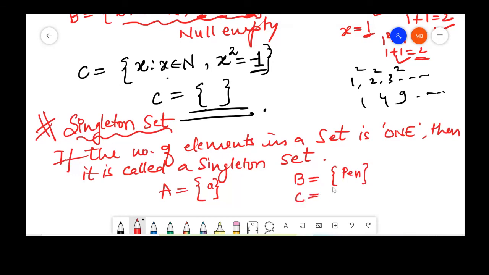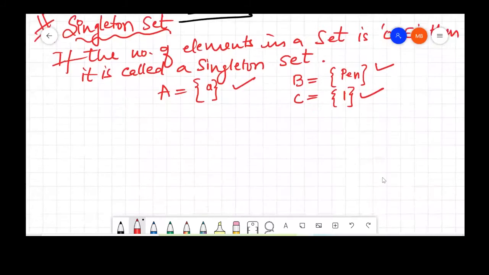Set C has got just one element, 1. So these are all examples of singleton sets. Let me give you one example in set builder form.